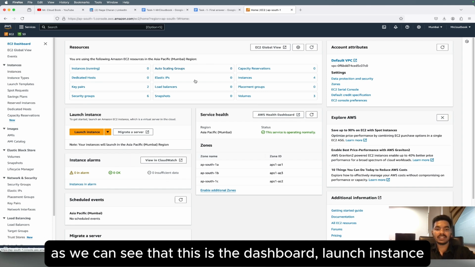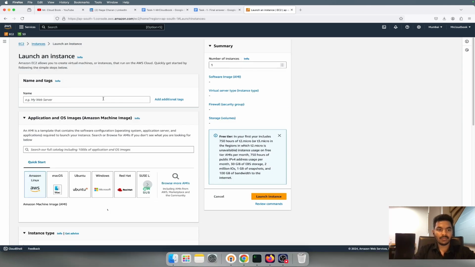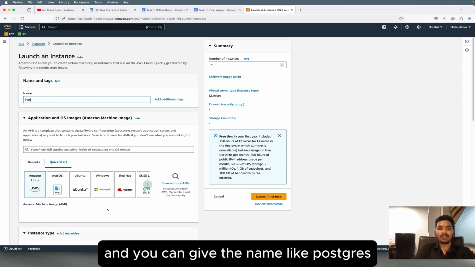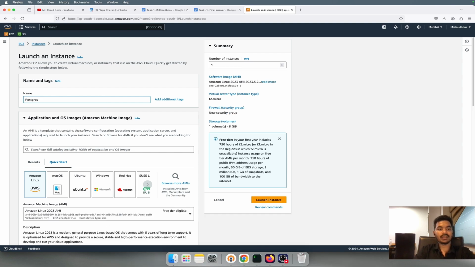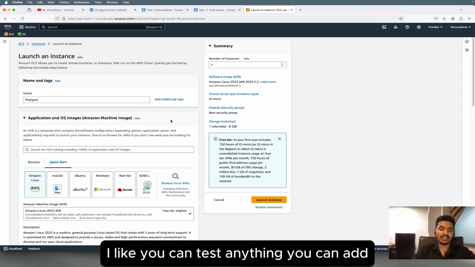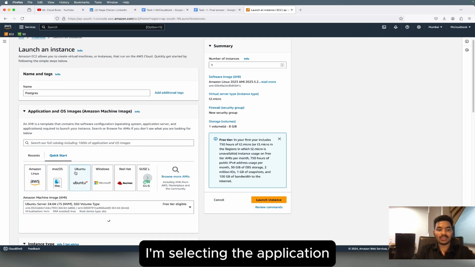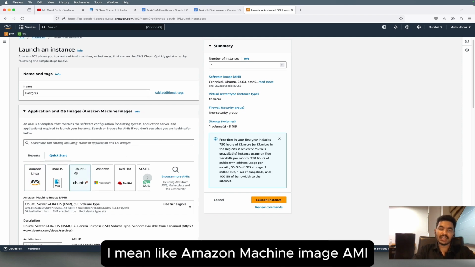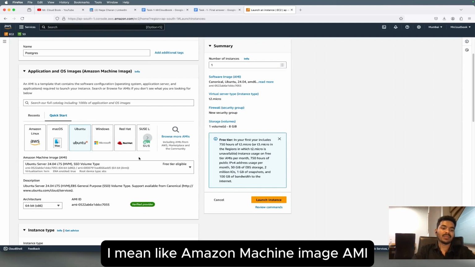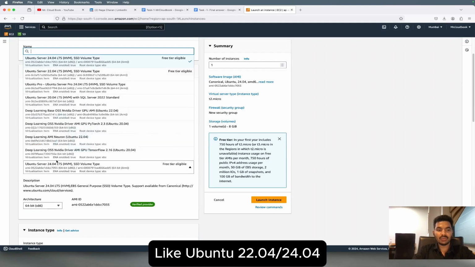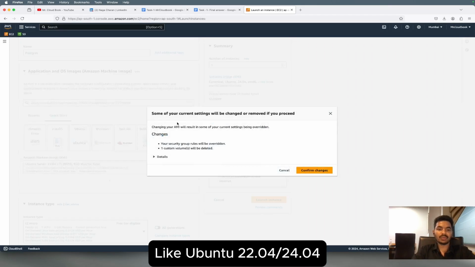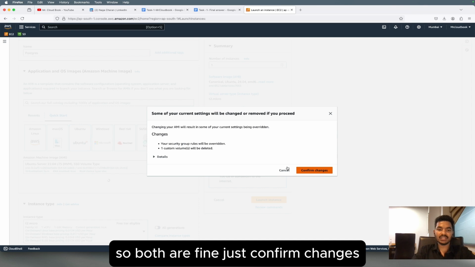Yes, we can see that this is the dashboard. Launch instance, and you can give the name like Postgres, like anything you want, like test or anything you can add. I'm selecting the application, the Amazon Machine Image, AMI, like Ubuntu 24.04, or you can select 22.04. Both are fine, just confirm changes.